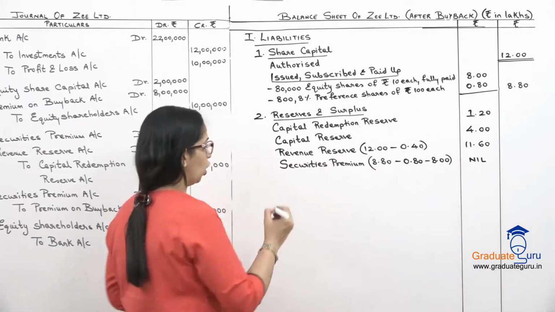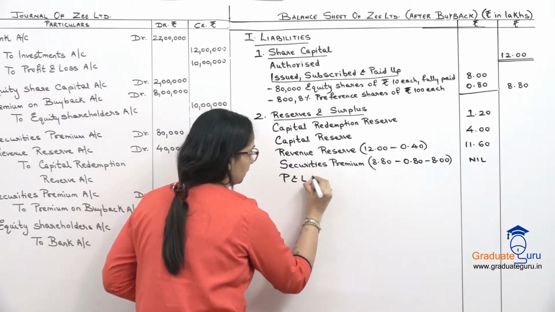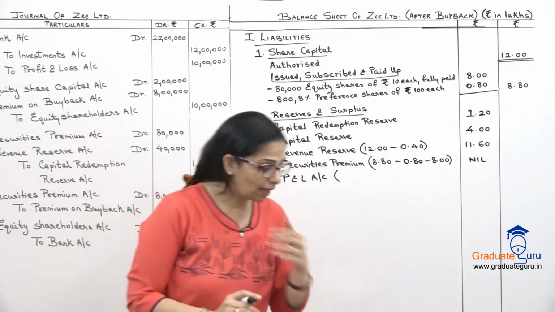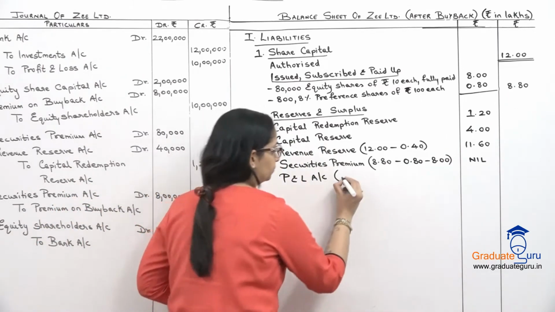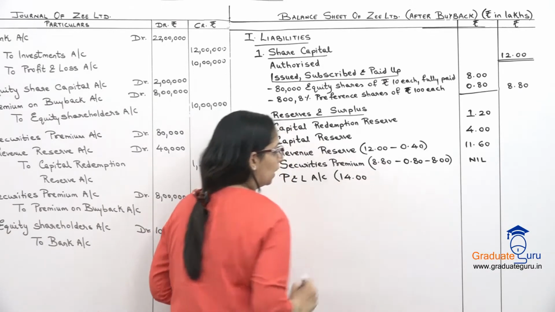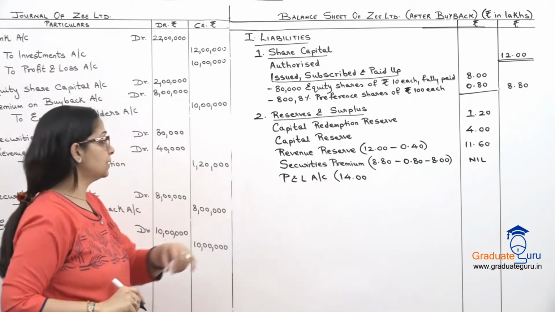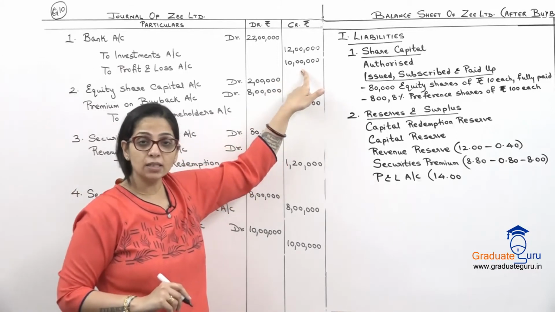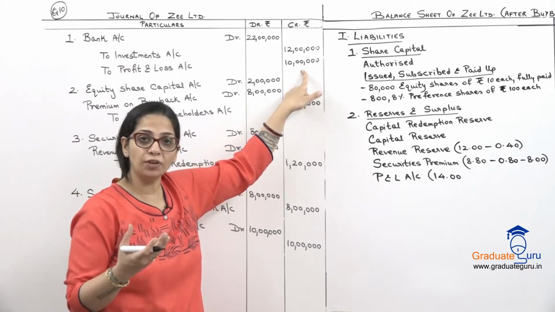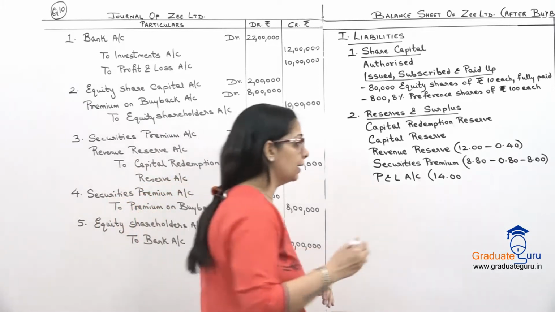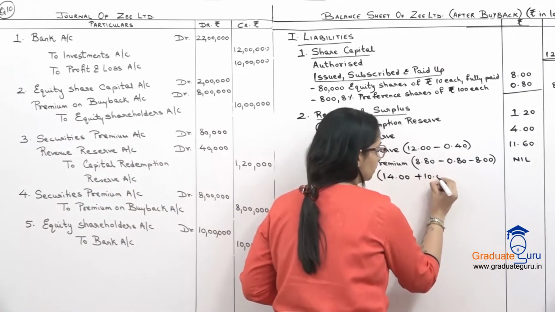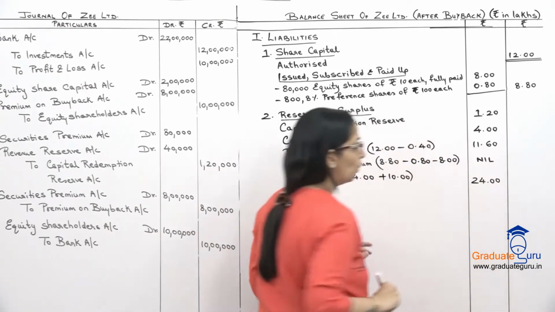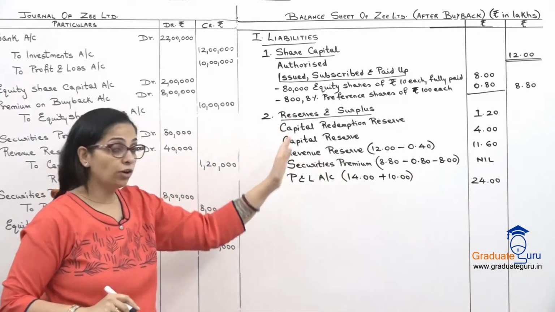Next is profit and loss account. We will write it as P&L account. Now P&L account in the balance sheet is 14 lakhs. So I'll write 14. Now what has happened to the P&L account? Let's see our entries. P&L account credit हुआ है with 10 lakhs. Why? Because investment sold at a profit. Means P&L account का balance बढ़ गया है. So I will add that 10 lakhs. So my total P&L account now is 24 lakhs. This is it for reserves and surplus.